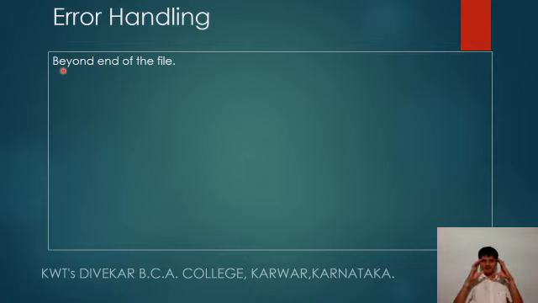If our file has the content Divekar College and, using fscanf or getc, we are reading the data, and our pointer has reached the last character in the file, that is E, and even after this you try to read the data beyond this, then definitely there exists no data. So it generates an error, and it is to be handled.